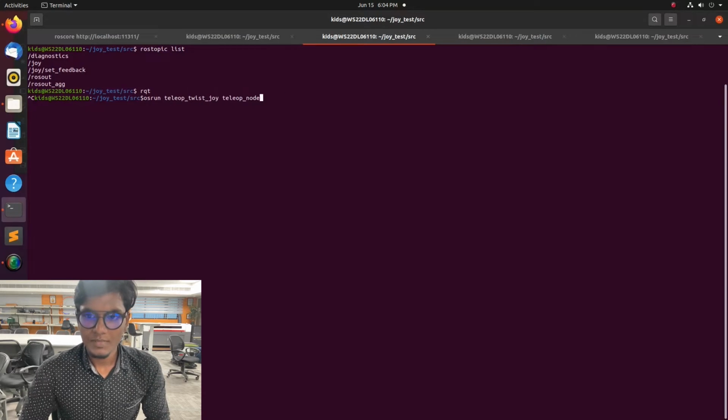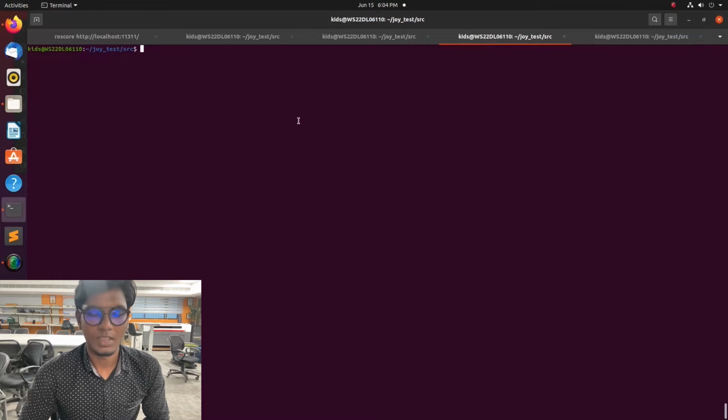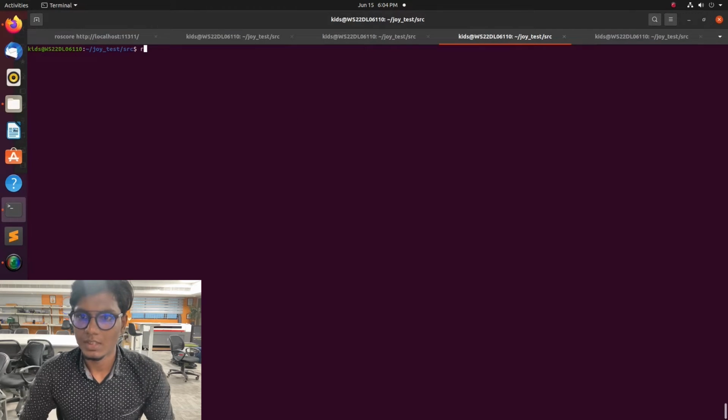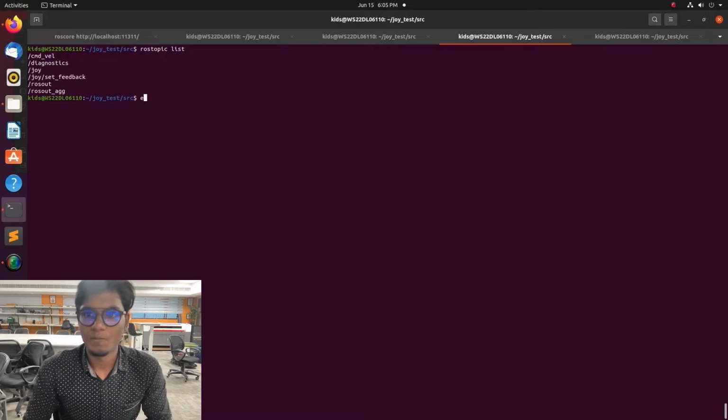The same principle is used for controlling any other simulation using a joystick. First we need to launch our ROS, that is the process for making a master run. After that we need to run a joystick node and see the topic. We can see the joy node is running, right? That joy node is the joystick publisher node.